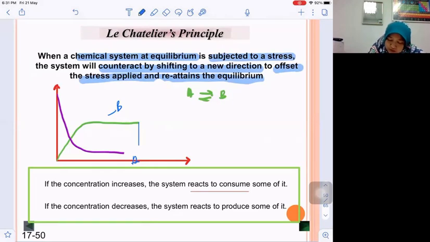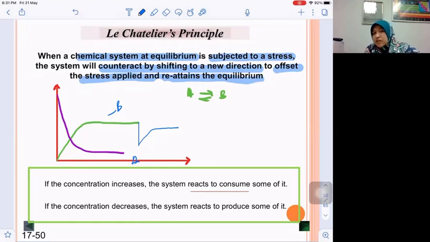When it shifts to the right side to produce more B, we will observe the concentration of B increase gradually until it reaches a point when the concentration is constant. Then we say that the system has re-achieved equilibrium. That is for when we decrease the concentration or take out any component.